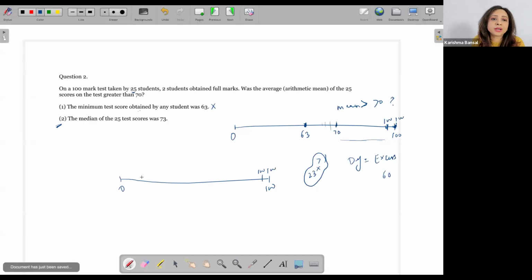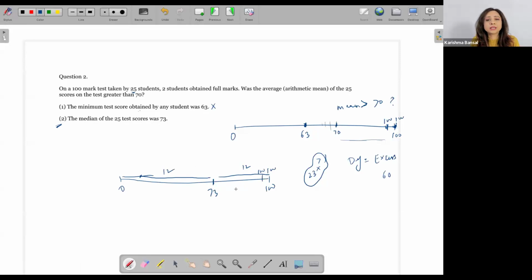And in total, I have 23 other people over here. Now, the median of the 25 test scores was 73, so I have 73 over here. This is my middle value, which tells me that because there are 25 people, there are 12 people in this range and 12 people in that range. The 25th person is in the middle, and 12 are here and 12 are here.